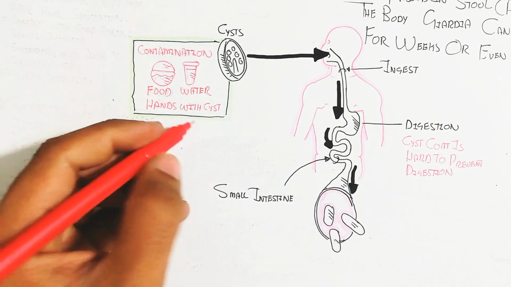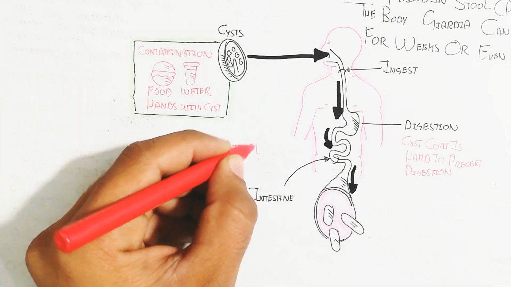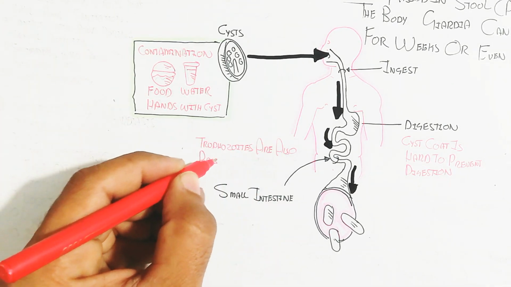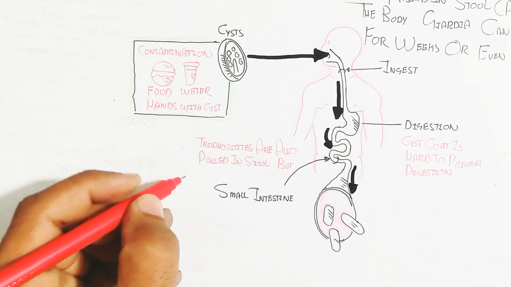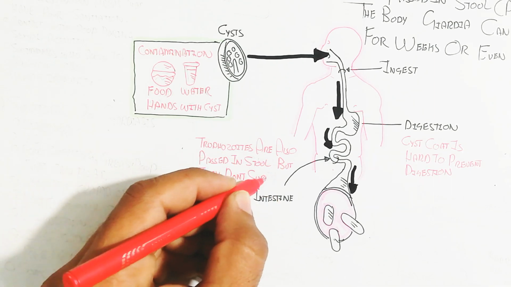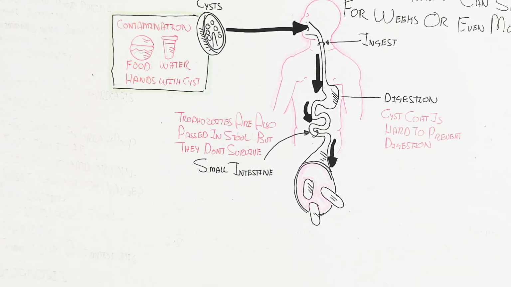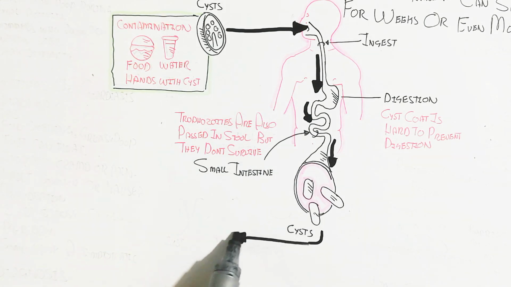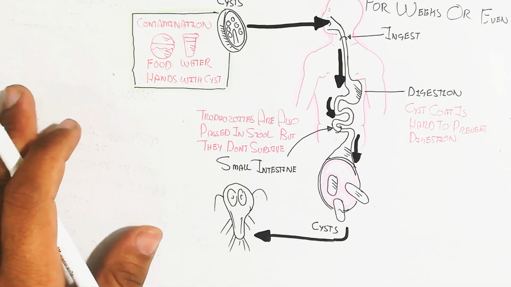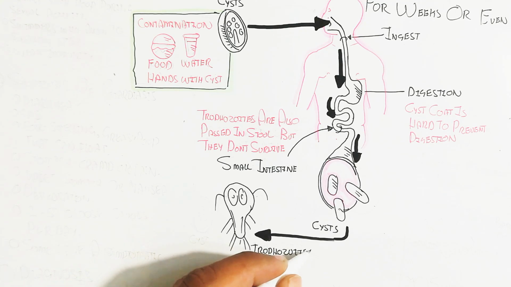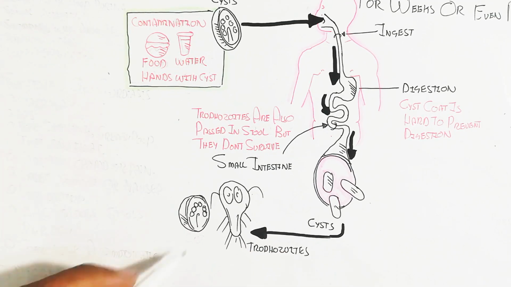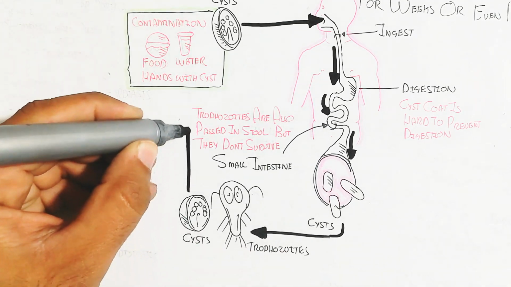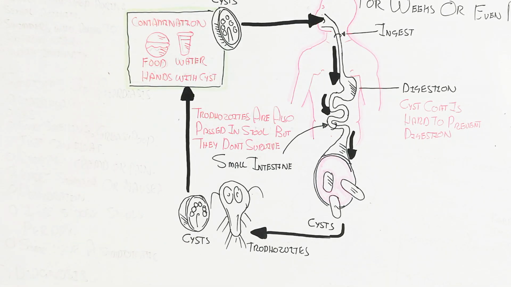The trophozoites are also passed in stool, but they don't survive in the outer environment. Cyst formation occurs, and in this way the trophozoites and cysts are collectively present in the stool. After defecation, the cycle will occur again.